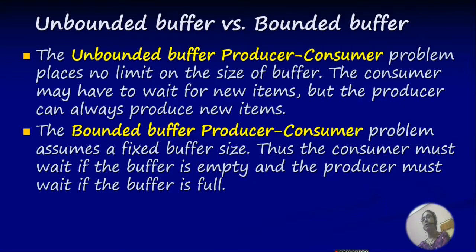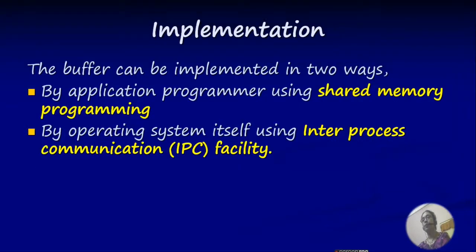Producer-consumer process may be of two variations: unbounded buffer and bounded buffer. The unbounded buffer producer-consumer problem places no bound or limit on the size of buffer. The consumer may have to wait for new items, but the producer can always produce. The bounded buffer producer-consumer problem assumes a fixed size buffer. Thus, the consumer must wait if the buffer is empty and the producer must wait if the buffer is full.